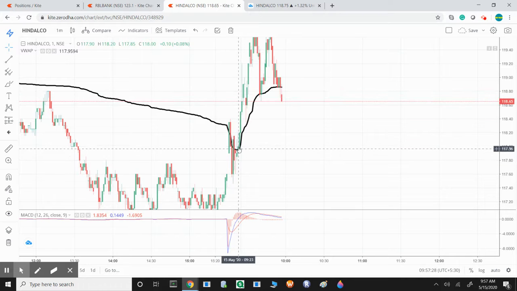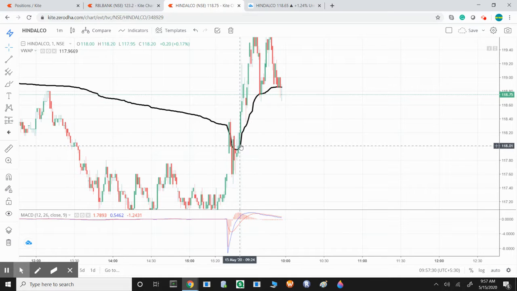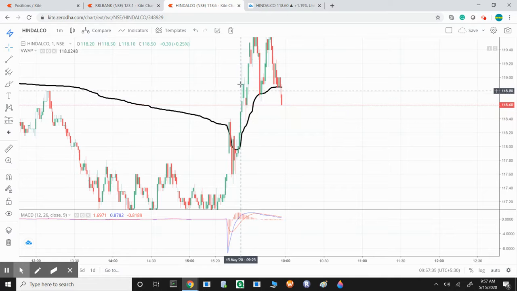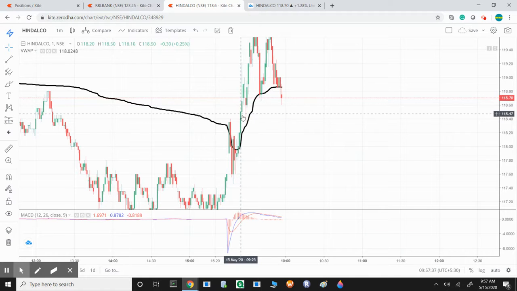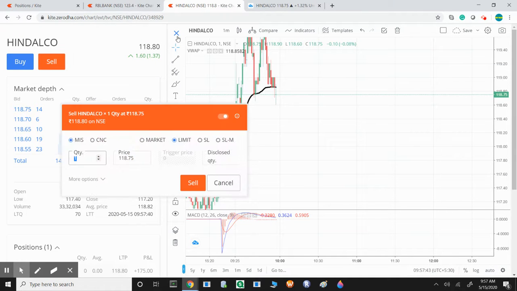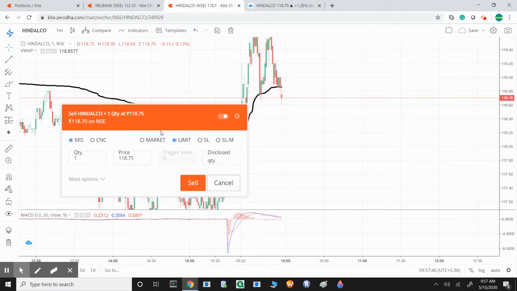For example, I have taken a buy position here and completely here, and I can take a rally of approximately 1 to 2%. Yeah, I have to take a sell position right here. Wait, just give me one sec.